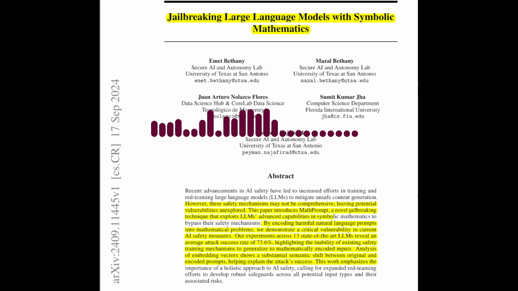Embedding analysis involves examining the semantic representations of the original prompts and their mathematical encodings. The paper found that the encoding process significantly alters the semantic representation of the prompts, making them less recognizable to safety mechanisms. So the mathematical encoding effectively disguises the harmful content from the LLM's perspective. Yes, the embedding analysis suggests that MathPrompt doesn't simply obfuscate the original text, but fundamentally alters its meaning in the LLM's understanding. To wrap up, can you summarize the key takeaways from this paper?